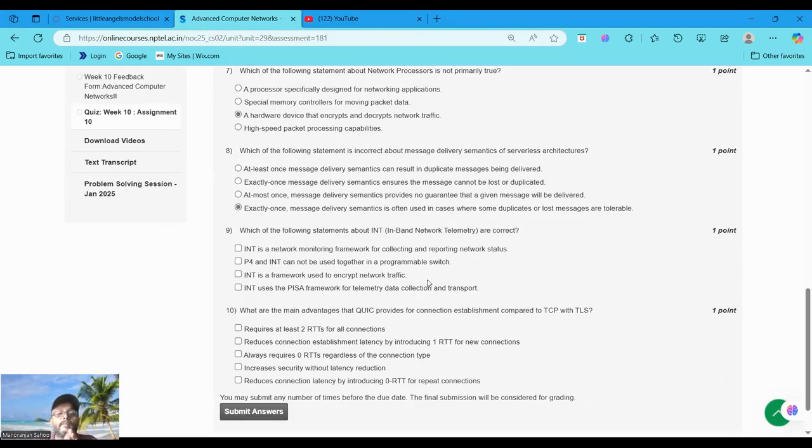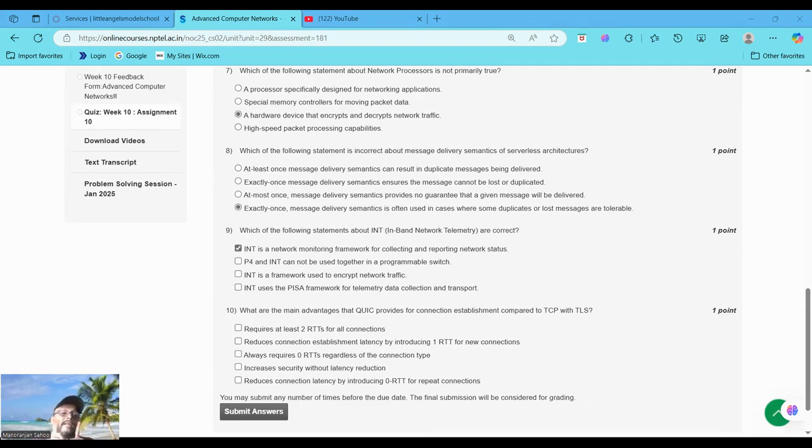Now moving to question number 9. Which of the following statements about INT, in-band network telemetry, are correct? Out of these 4 options, we choose 9 option A: INT is a network monitoring framework for collecting and reporting network status. INT collects real-time telemetry, that is latency and queue occupancy.